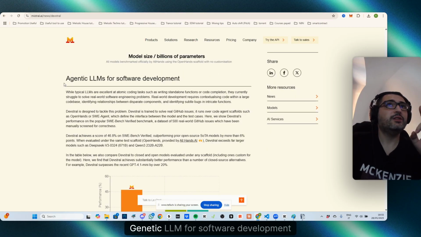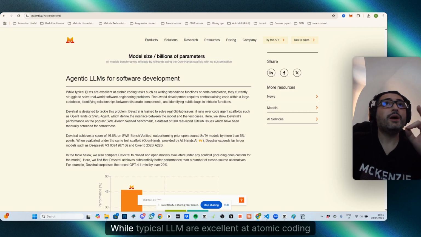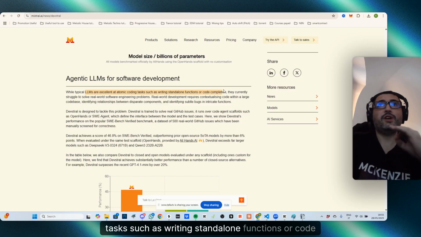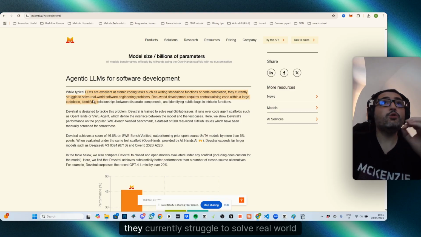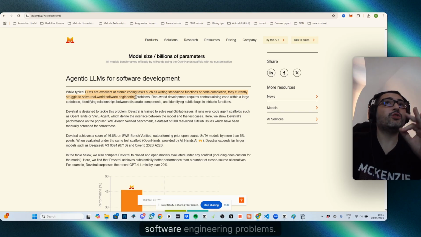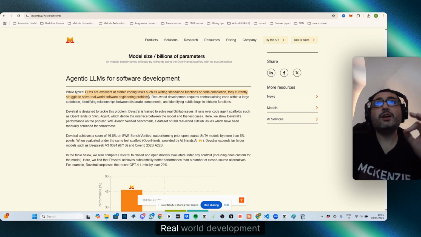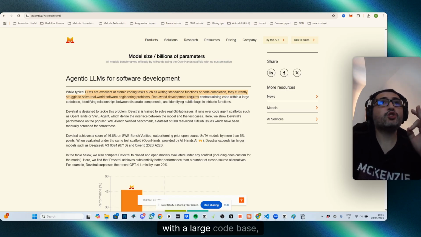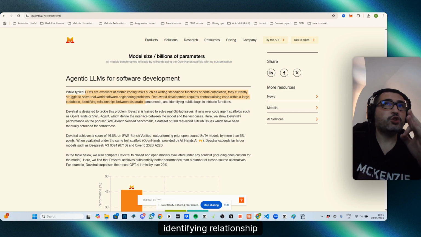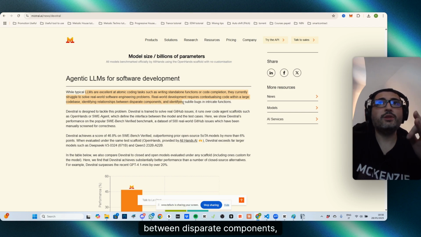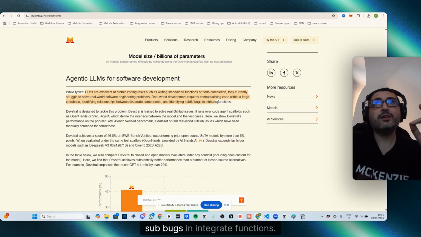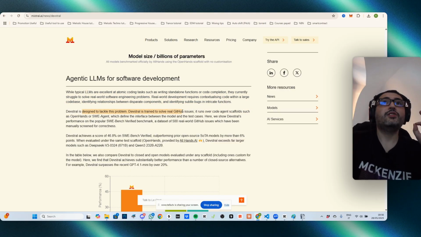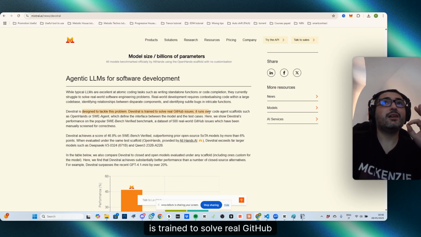Agentic LLM for software development. While typical LLMs are excellent at atomic coding tasks, such as writing standalone functions or code completion, they currently struggle to solve real-world software engineering problems. Real-world development requires contextualizing code with a large code base, identifying relationships between disparate components, and identifying subtle bugs in intricate functions. Devstral is designed to tackle this problem. It's trained to solve real GitHub issues.